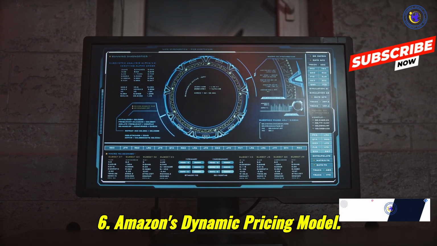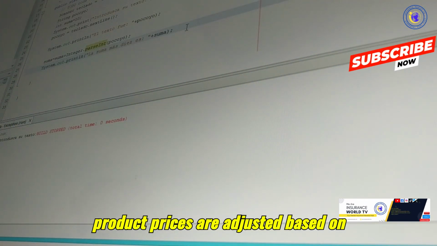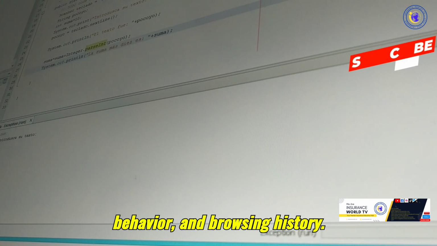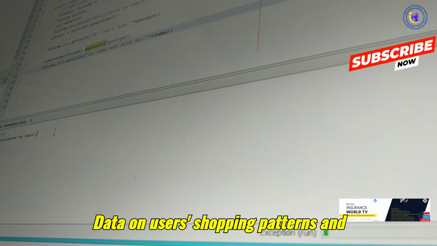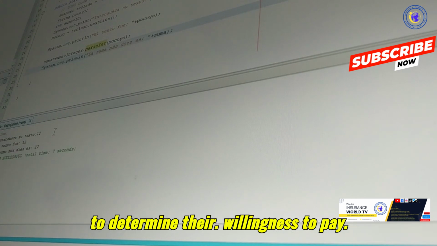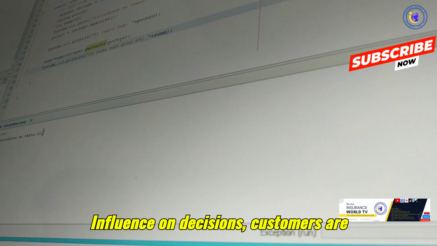6. Amazon's dynamic pricing model. Amazon uses dynamic pricing, where product prices are adjusted based on various factors, including demand, user behavior, and browsing history. Data on users' shopping patterns and spending habits is collected and analyzed to determine their willingness to pay. Influence on decisions.